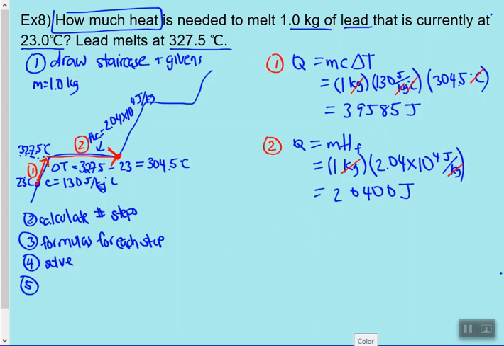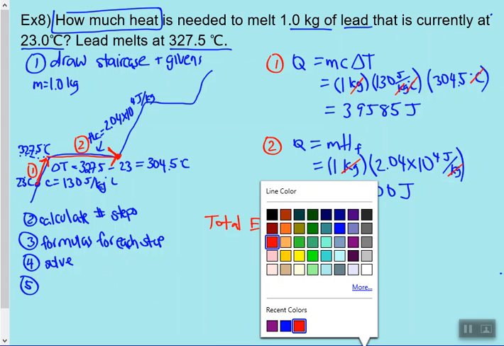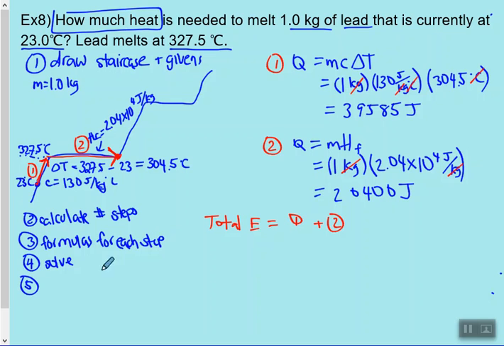Okay, so my total energy will be the sum of the energy required in my steps. So step 1 energy plus step 2 energy. Step 5 is to find the sum of the heat in all our steps.